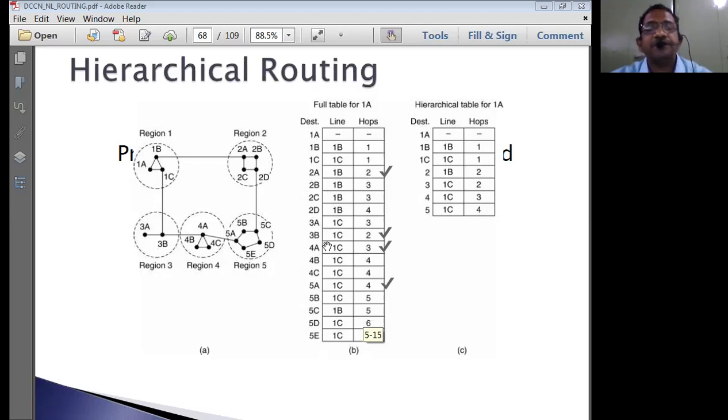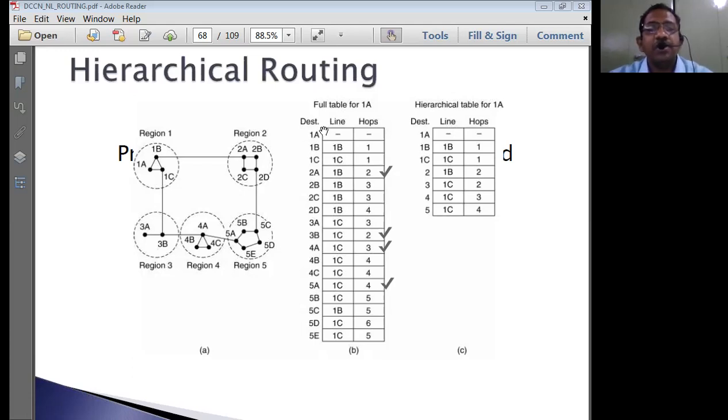There are 3 columns: destination router, the line that you're going to use, and the hops that you're going to take. Hops means jumps, how many jumps a packet is going to take in the process of transferring the data from source to the destination computer.